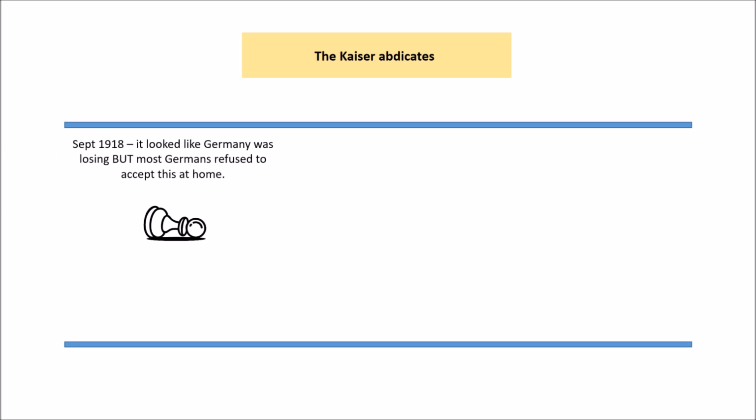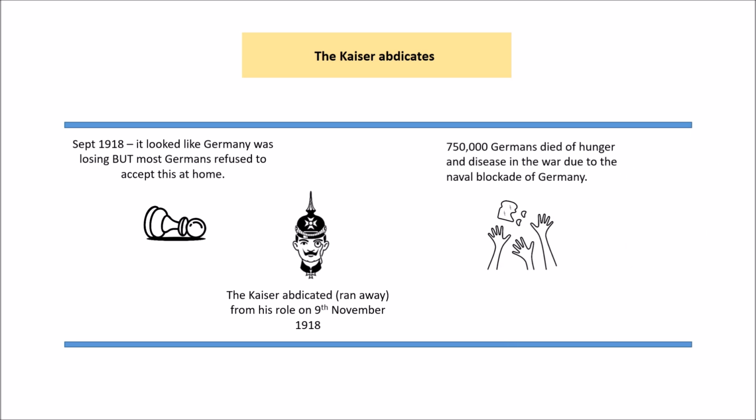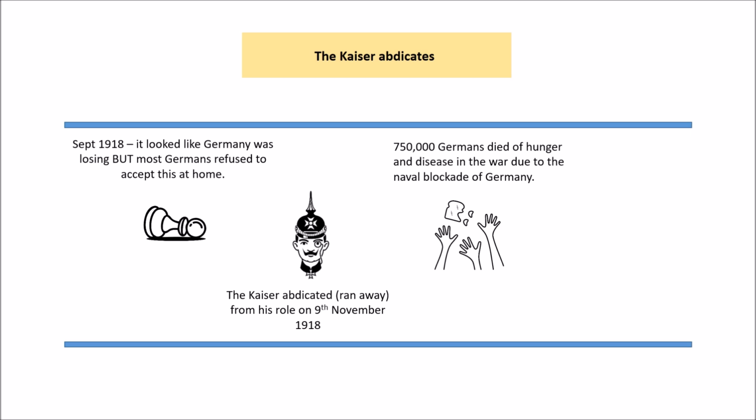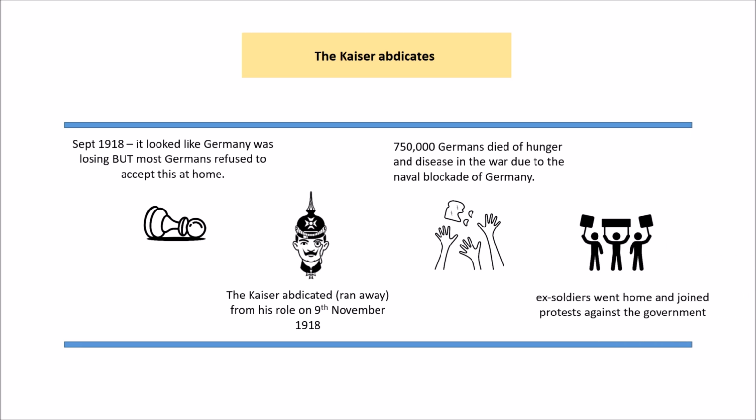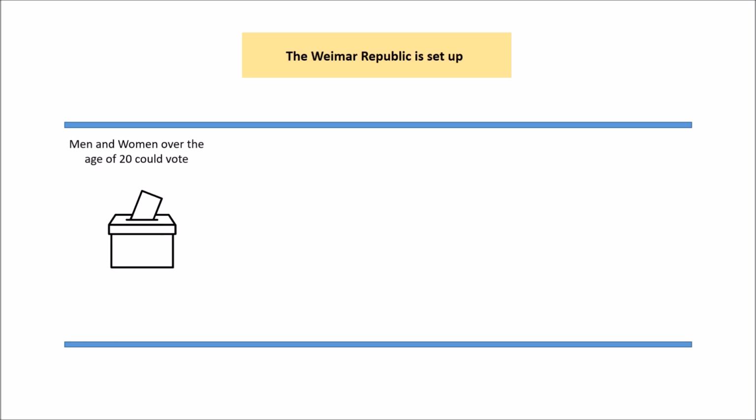So let's start with the abdication of the Kaiser. So we know by September 1918, Germany is losing the war, but while they're losing the war, people at home don't really accept that and they don't understand why they're losing the war. We know that as a consequence, the Kaiser abdicates, he runs away, and 2 days later they sign the armistice. And what was going on in Germany at the time is there's huge hunger. There's disease in Germany, there's a naval blockade, and it's pretty dire. And ex-soldiers are returning home and they join the protests against the government. So the situation is not great.